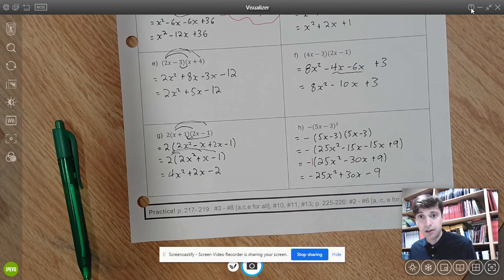Okay, so we've done 8 examples now of how to multiply binomials together. We're basically applying the distributive property twice, and we're using this acronym FOIL, first, outside, inside, last, to remember the 4 different multiplications that I need to do, and then I collect like terms.